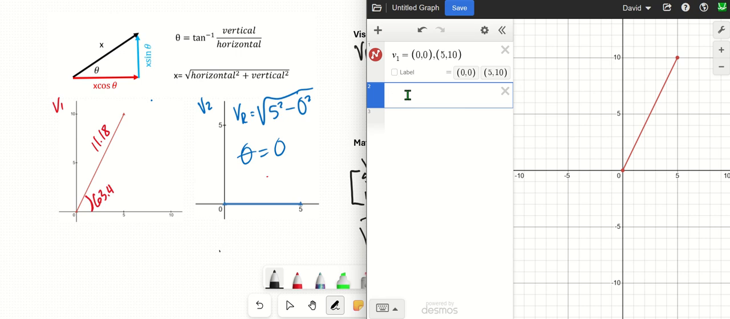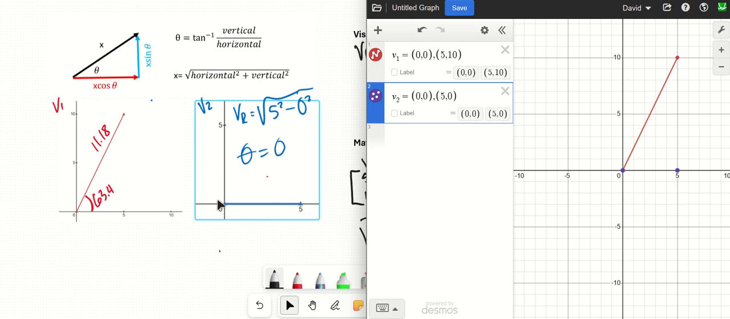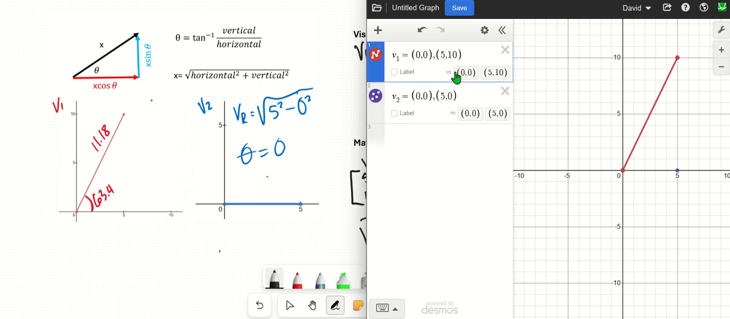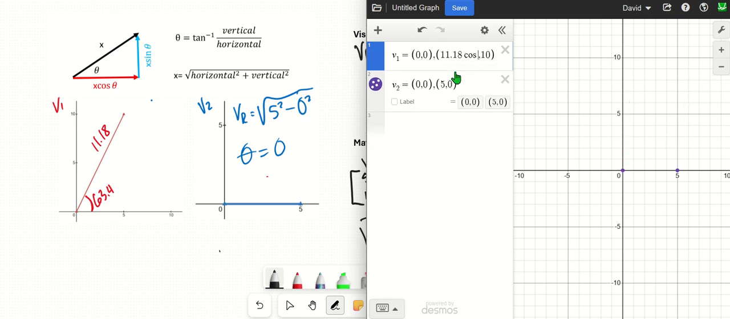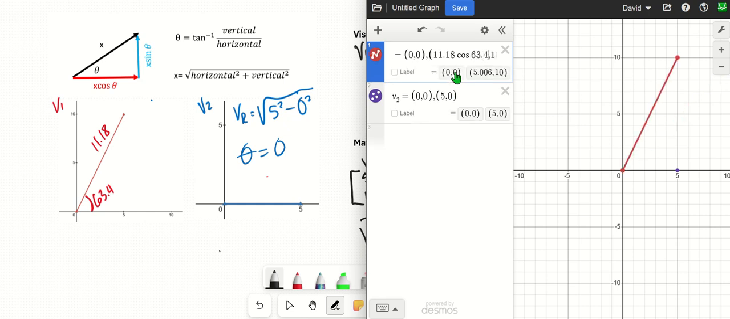So there's my first vector. Now I want to make my second vector. Again, always start at the origin. So my origin is at points 0, 0. And then we put in our x component. So my x component for this one is 5. My y component is going to be 0. Now if I knew the angle and the magnitude, let's say that I had a diagonal line, like for this one, I could also put 11.18 cosine 63.4. And it'll still work.